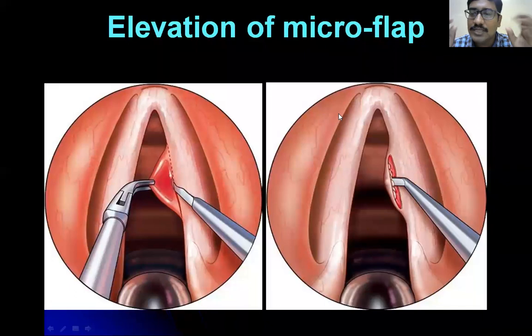So primary prevention is zero, no risk factor. Primary prevention is risk factor, no disease. Secondary prevention is risk factor and disease. Tertiary prevention is risk factor, disease, and disability. You have to limit the disability. That is tertiary prevention.